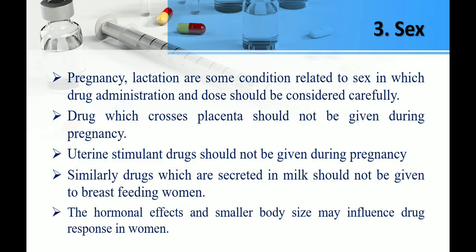Then sex. In females there is pregnancy and lactation, and sometimes females are more susceptible to some drugs. So we should select the dose carefully, and drugs which cross the placenta and which are excreted in breast milk should be used judiciously. We should not give uterine stimulant drugs in pregnancy, otherwise abortion or premature delivery can occur.